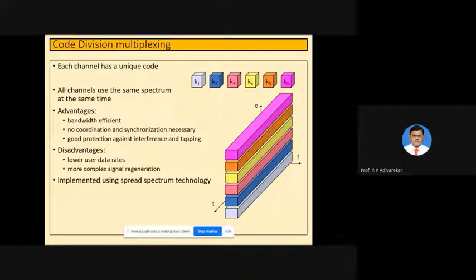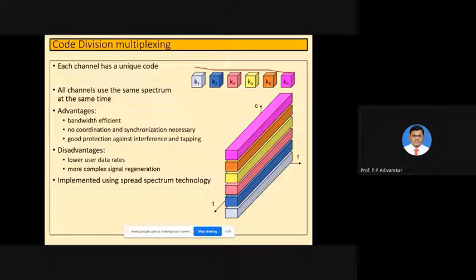In the diagram you can see clearly k1, k2 up to k6. These are the different codes provided for different users. Suppose k1 is used for user 1, k2 for user 2, k6 for user 6, and so on. Because of this, all users can use the same spectrum entirely, so larger data rates are possible and they can transmit at the same time also.